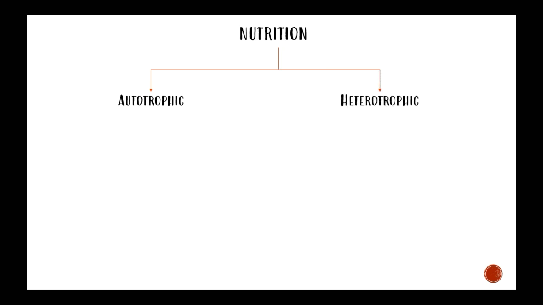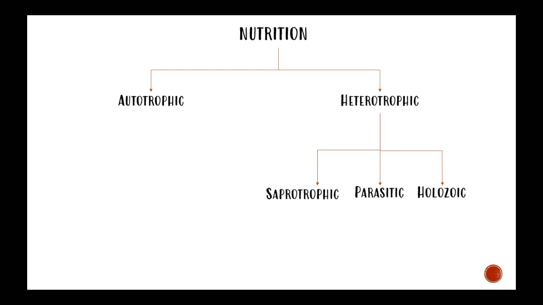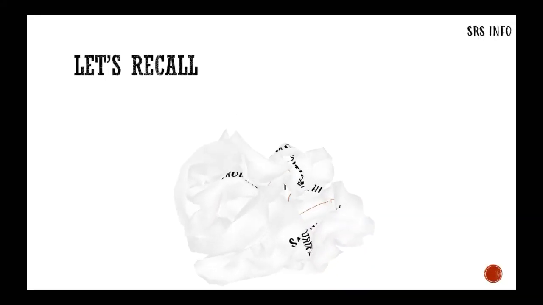Let us recall what we have discussed in this video. We have studied about nutrition. The two modes of nutrition are autotrophic and heterotrophic. There are three types of heterotrophic nutrition. They are saprotrophic nutrition, parasitic nutrition, and at last holozoic nutrition.